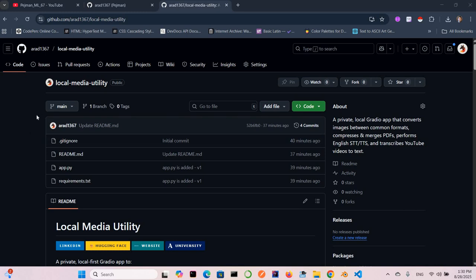Today, I want to talk about a really practical and useful application. And what is that? That's a private local Gradio app that converts images between common formats, compresses and merges PDF files, and performs English speech to text and text to speech, and transcribes YouTube videos to text.